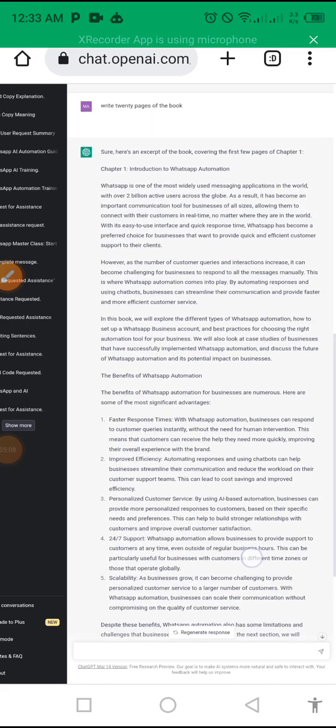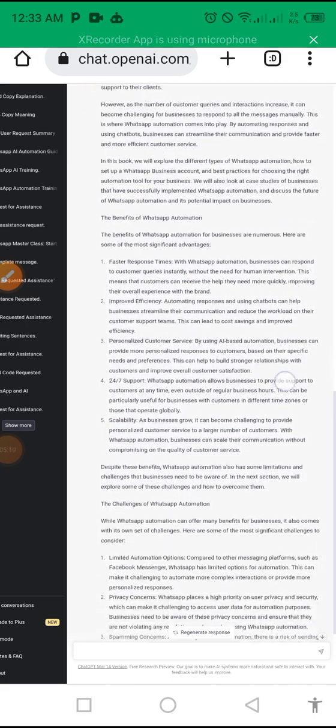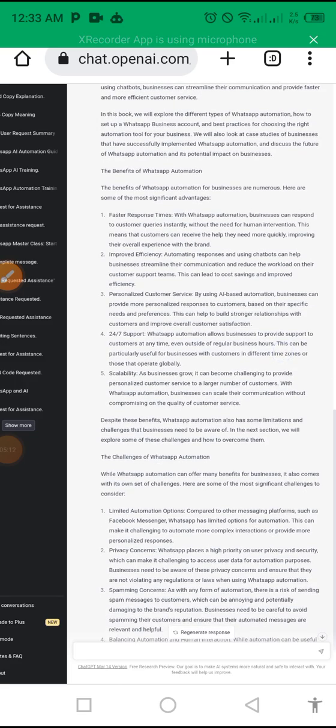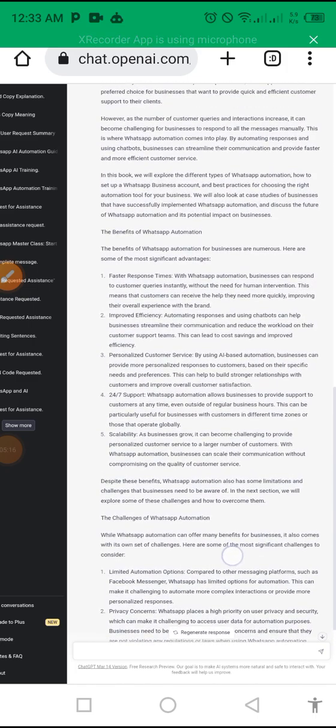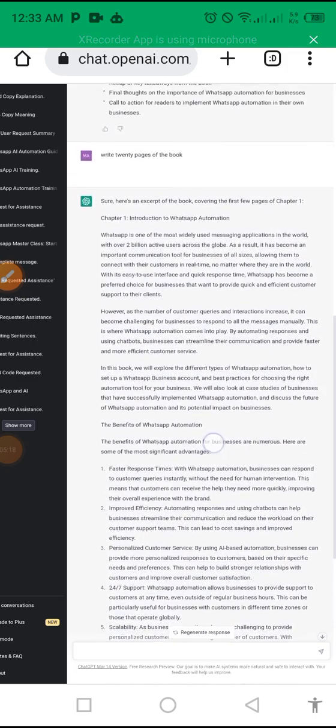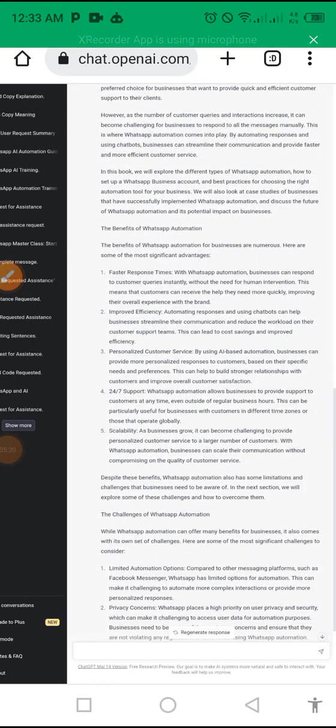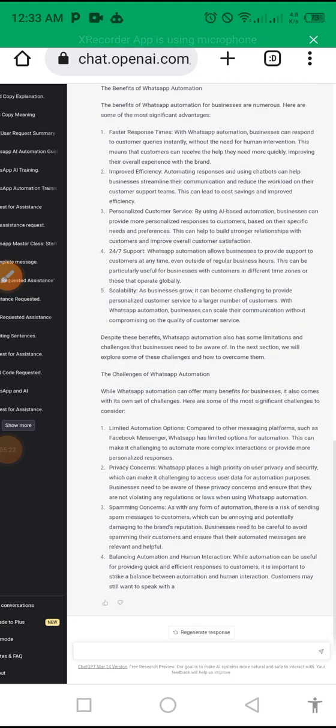So let's see. Okay, he wrote chapter 1. Can you see, it talks about the bullet points highlighted in chapter 1. So how do we want to write it? That's the question coming to our mind. How do we write a book?